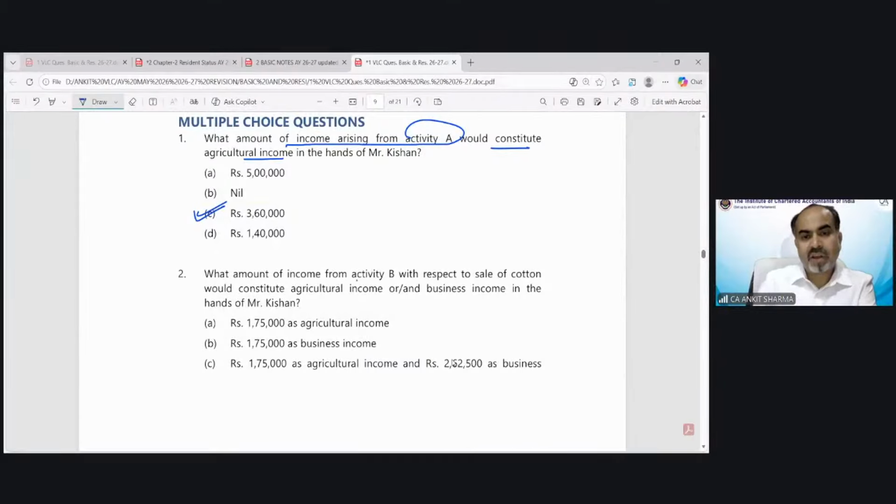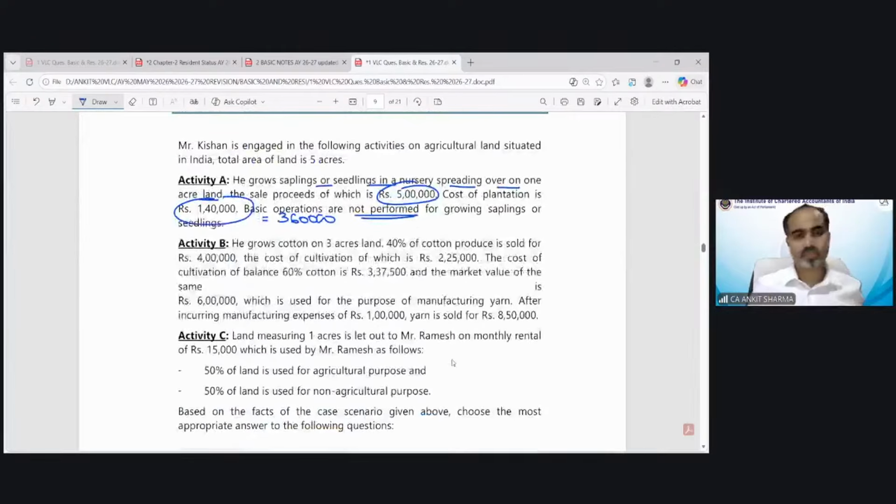Now, what is the requirement of question number 2? What amount of income from activity B with respect to sale of cotton would constitute agricultural income and or business income in the hands of Mr. Kishan? Now we have to take the activity B. He grows cotton on 3 acre land. 40% of the cotton produced is sold for 4 lakh.